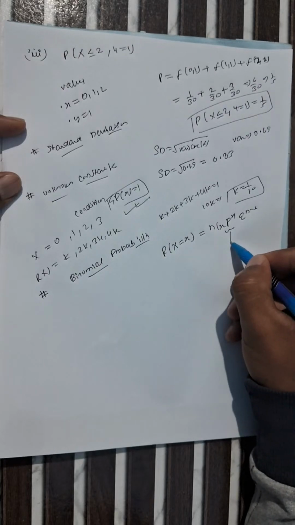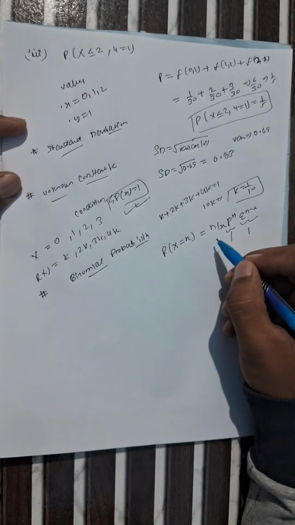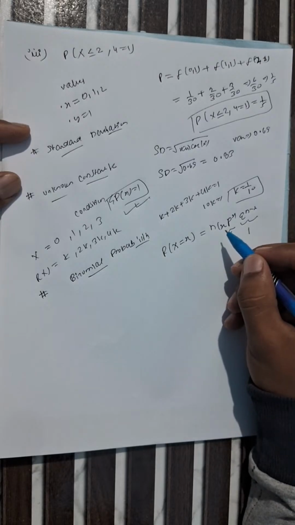This is nothing but probability of success, this is probability of failure, and this is the n value which is given here. Let's take an example for better understanding.